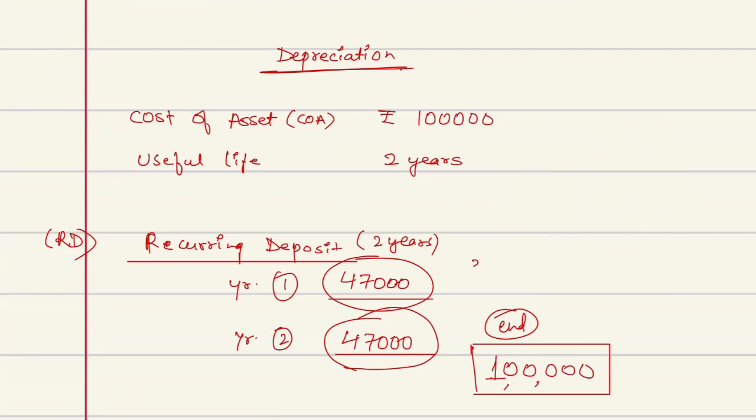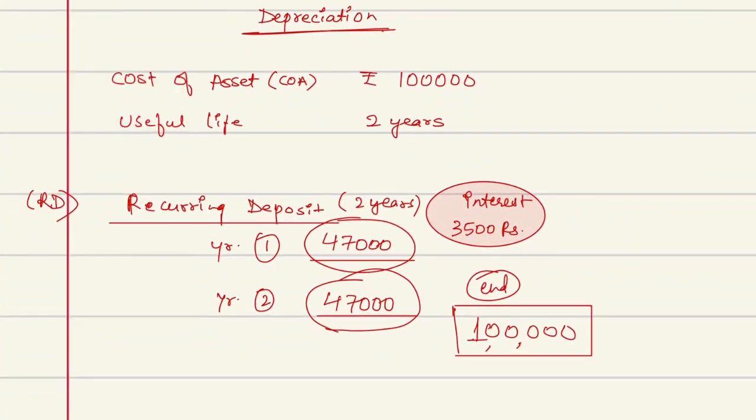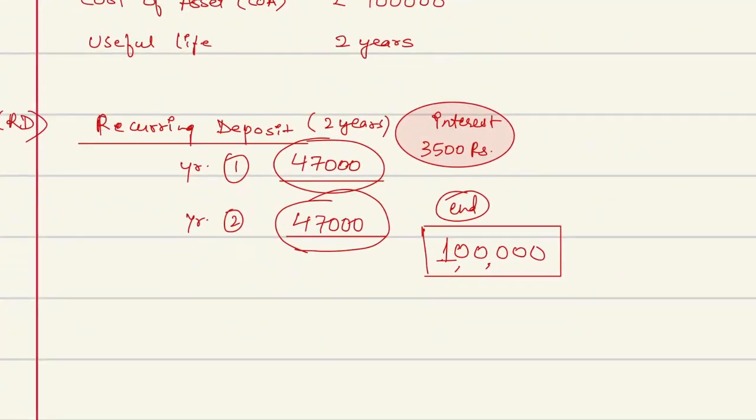So let's say 3,500 rupees will be given as interest in the first year, and in the second year it would be not 3,500, make it 2,500.